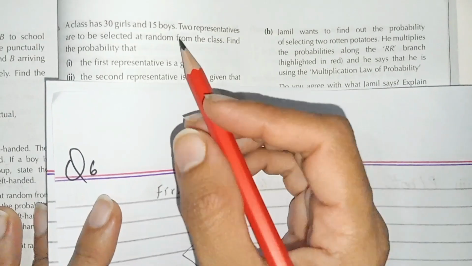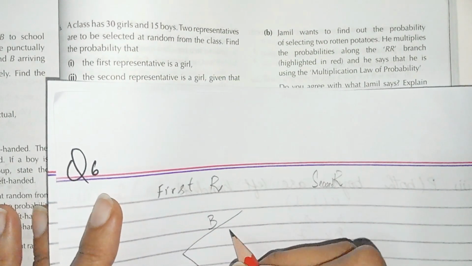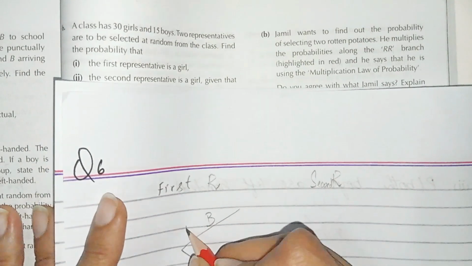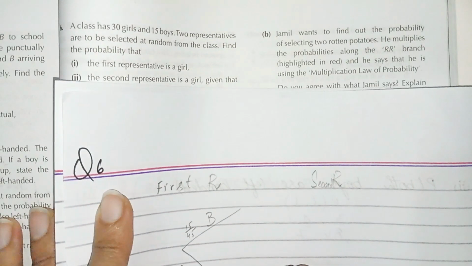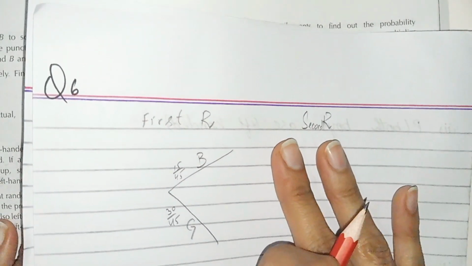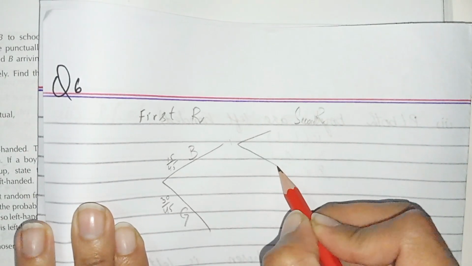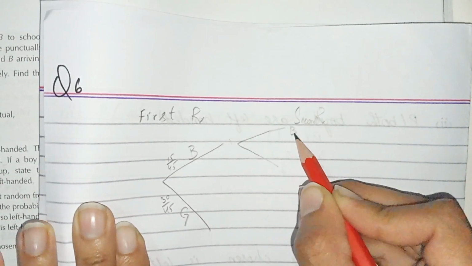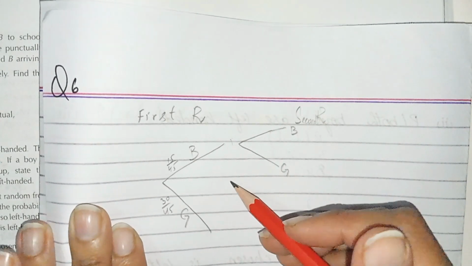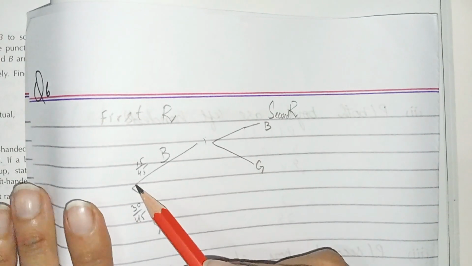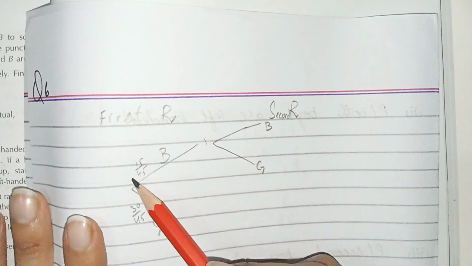For boy, the probability is 15 over total number of possible outcomes are 45, and it is 15 over 45. And for girls, it is 30 over 45. Also the probability of boy and girl. When the first representative is selected, they are out of the class, and now the boy is selected.